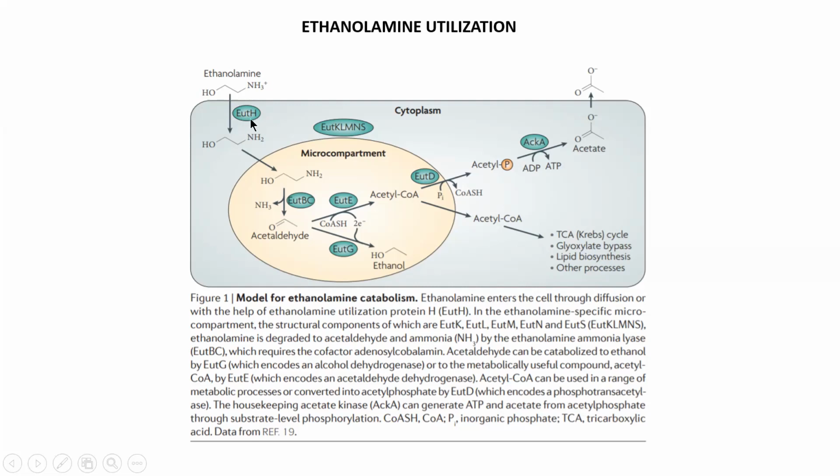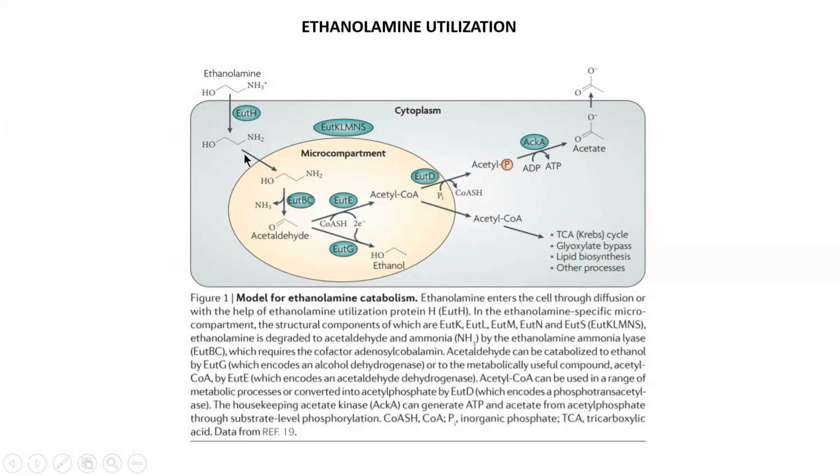When we write the name of a gene, it is written in small letters and in italics. When we write the name of the protein, it is written with a capital first letter and the rest in small letters, and the symbols H, K, L, M, N, S are written in capital letters. So EutH is the facilitator protein which allows the diffusion of ethanolamine inside the bacterial cell,